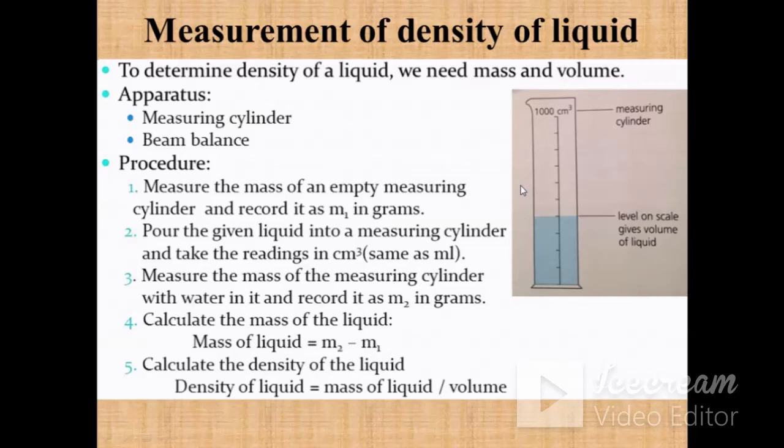Now you will pour the liquid inside this cylinder till whatever level you want. Suppose you wish to fill this measuring cylinder till here, so from here you will take the reading and that will be your volume, and this measuring cylinder is filled with the water. Now you will use the beam balance again to measure the mass of this measuring cylinder. This mass contains the mass of this liquid as well. So you will calculate the mass of the liquid by subtracting the previous mass m1 from this measured mass m2. So what will be your density? Mass of the liquid upon volume.